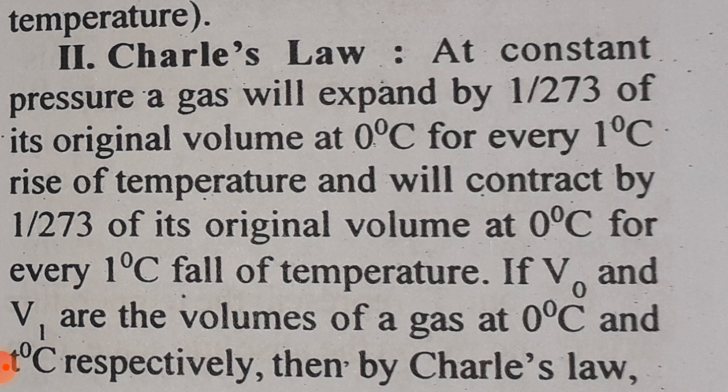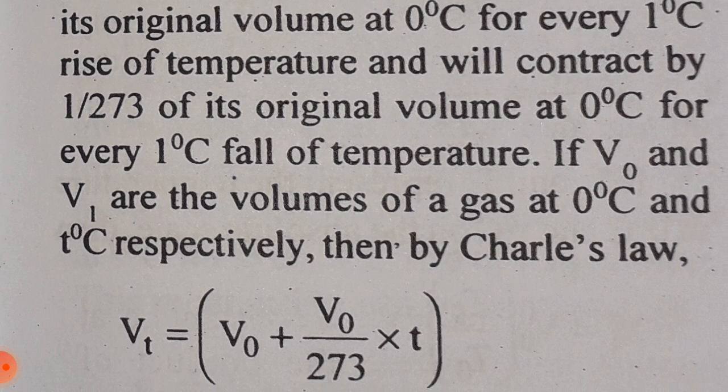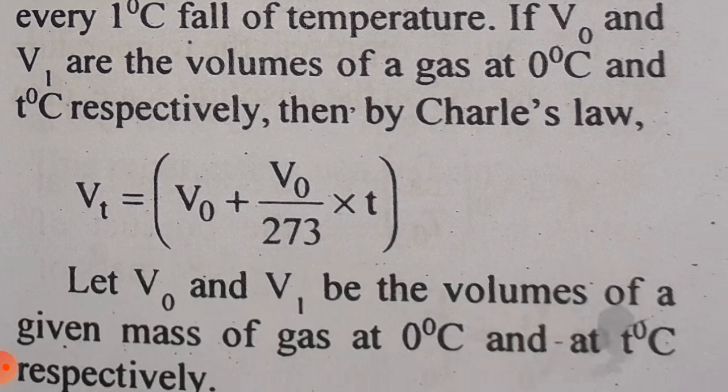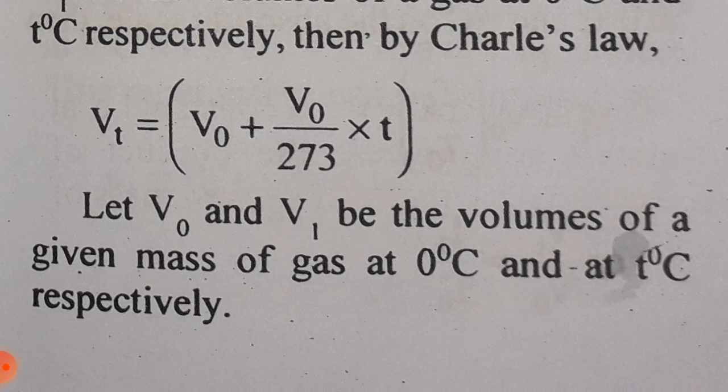Second, Charles' law. At constant pressure, a gas will expand by 1 upon 273 of its original volume at 0 degrees Celsius for every 1 degree Celsius rise of temperature, and will contract by 1 upon 273 of its original volume at 0 degrees Celsius for every 1 degree Celsius fall of temperature. If V0 and Vt are the volume of a gas at 0 degrees Celsius and t degrees Celsius respectively, then by Charles' law, Vt is equal to V0 plus V0 upon 273 multiplied by t temperature.